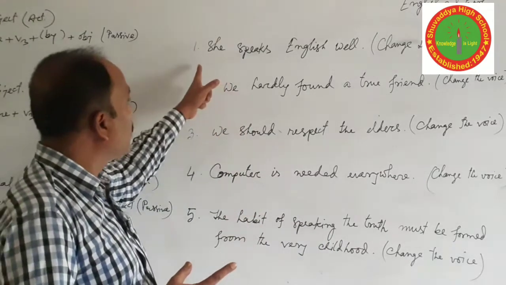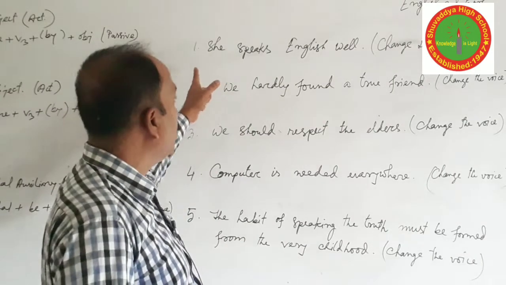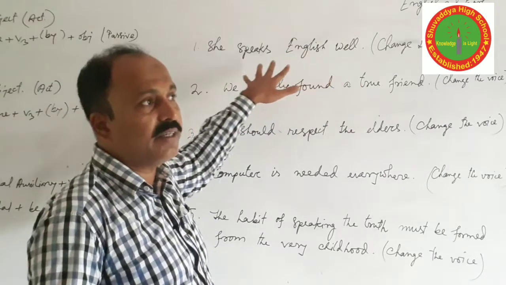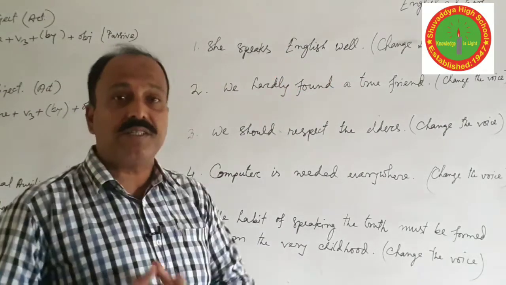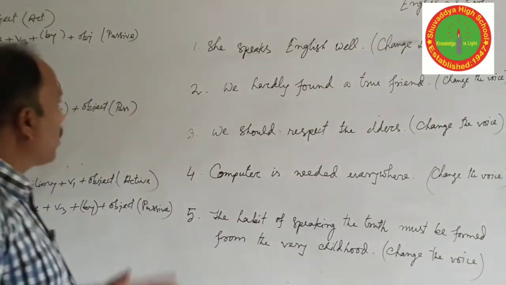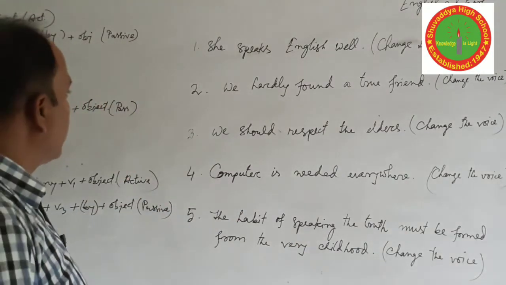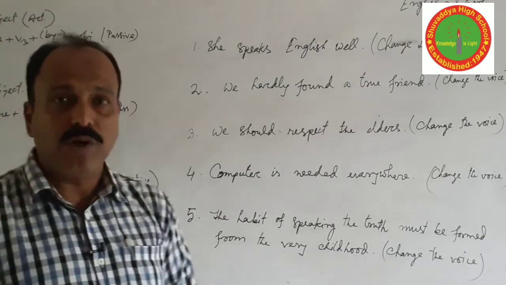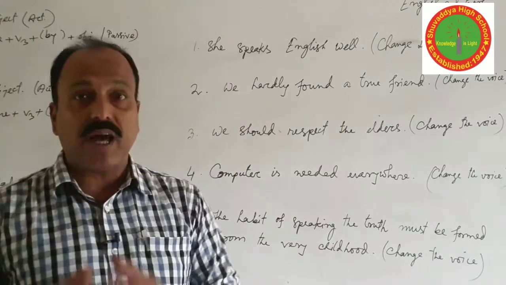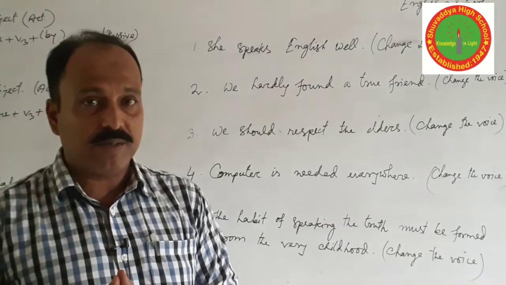And tip number 2: you have to know the tense of the sentence. Which tense is this? And also know the structure of the tense. Okay. So now we will practice some questions, and at the same time we will also learn the structure of the sentence and how to change the sentence.